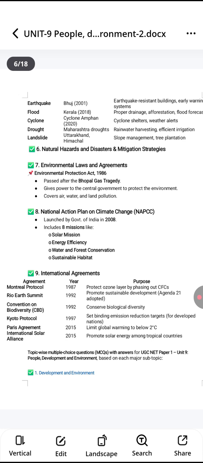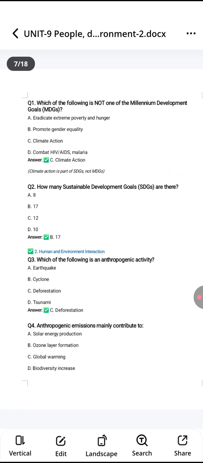Okay, so let's understand the multiple choice questions, topic based. First topic we have development and environment, and which of the following is not one of the MDG goals? So we have these options. First, eradicate extreme poverty and hunger, promote gender equality, climate action, and combat HIV and AIDS, malaria. So C is the right answer, climate action. Second question we have, how many sustainable development goals are there?